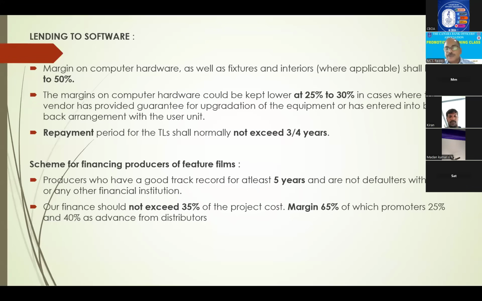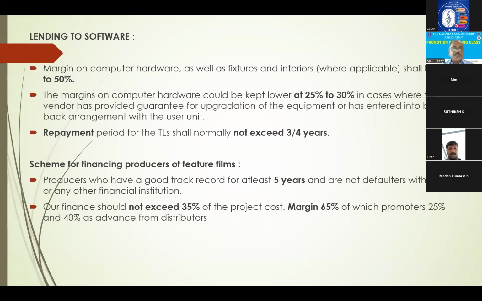Financing of producer films. For the last 10 years I was thinking that this question has not come, but last year in 2 of our exams it has come. Last 10 years I could not find this question, but last year surprisingly in 2 exams it has come. Only 2 points are there in this. In 2 exams, these 2 points were asked.